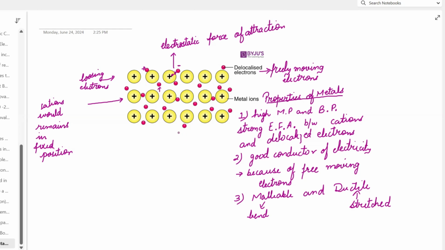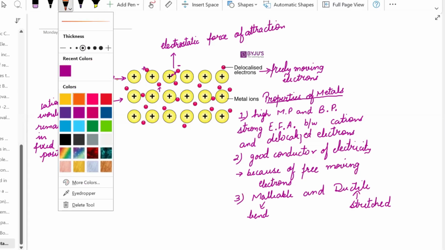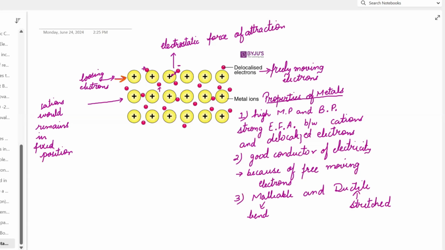So how does this happen? When a force is applied on the metal, you can see that this layer moves in this direction, and the layers slide past each other.